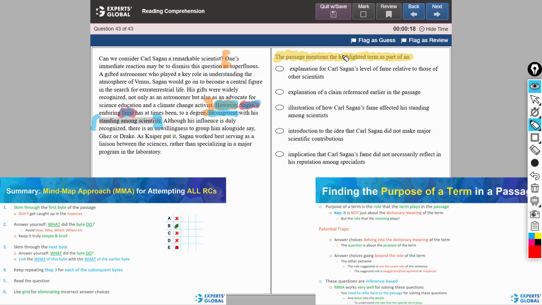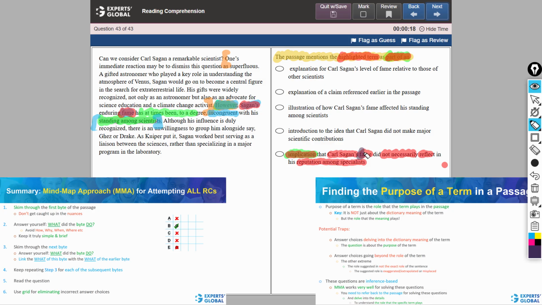Therefore, to say that the highlighted term is part of an implication that our scientist's fame did not necessarily reflect in his reputation among specialists is an excellent answer choice. Implication is a good term here because the highlighted content is part of this contrast being discussed here.